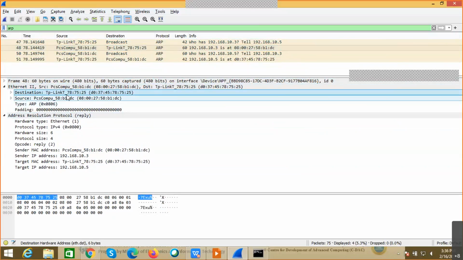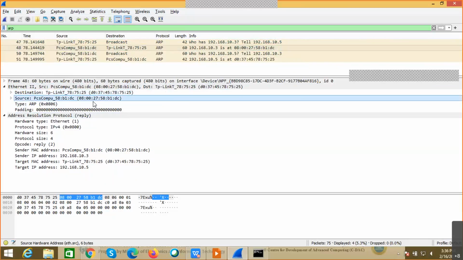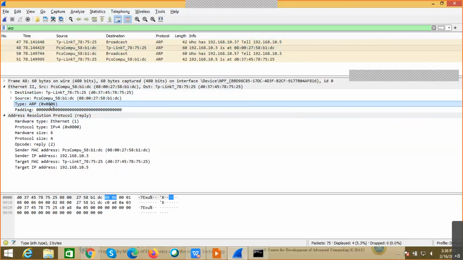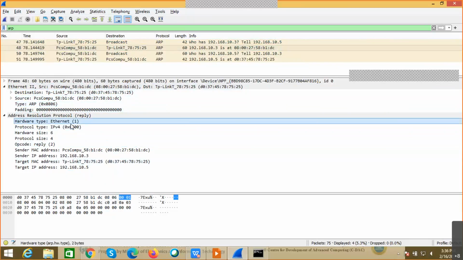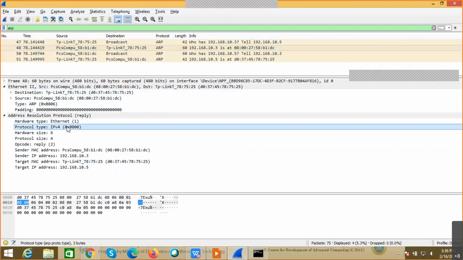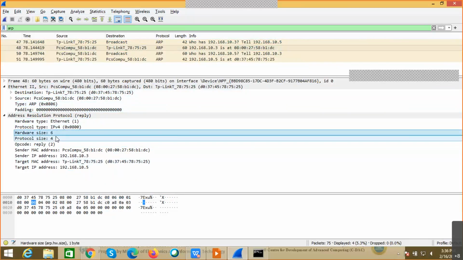So this destination will become my MAC address because it is being sent from 10.3, and this source is nothing but the MAC address of 10.3. It is filled now. Earlier it was all zeros. Now again it is type ARP because it is 0806. There is again no upper layer protocol. Now again we have the ARP header section. We have Ethernet. What is the hardware type? What is the protocol type? What is the hardware size, protocol size?